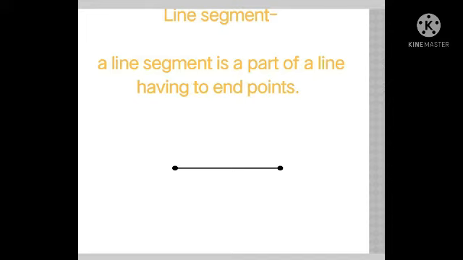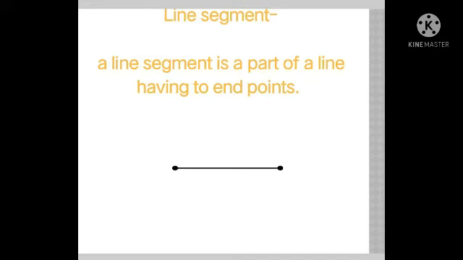Have you understood, students? See in the picture below, it is a line segment, it is not a line. And how can you know that it is a line segment? See, at both the ends of this particular line segment there is no arrow. There is no arrow given here, right? There are only two dots. It is represented by two dots, and these dots represent a finite length. We can measure this length.